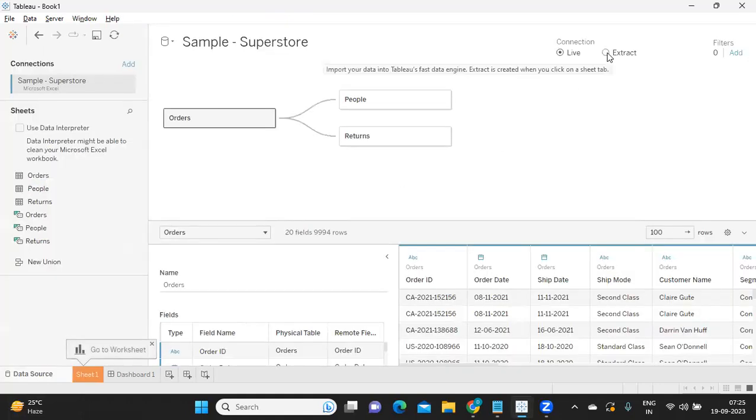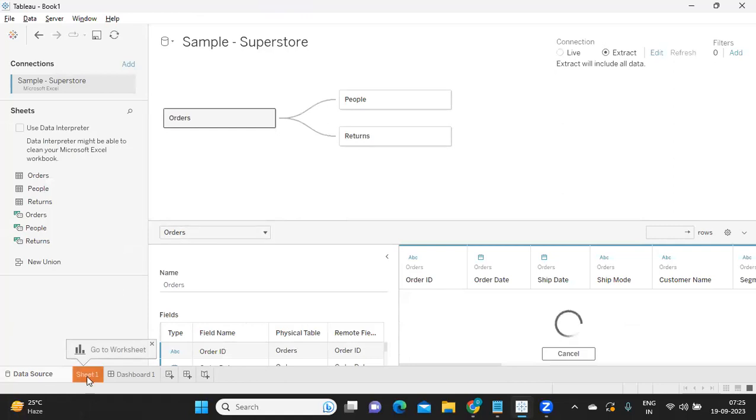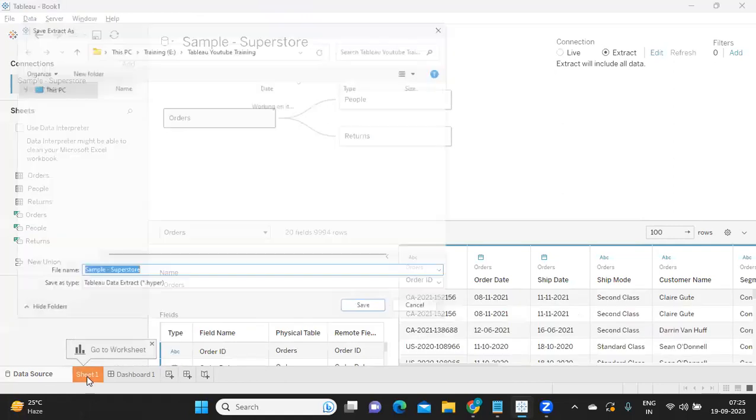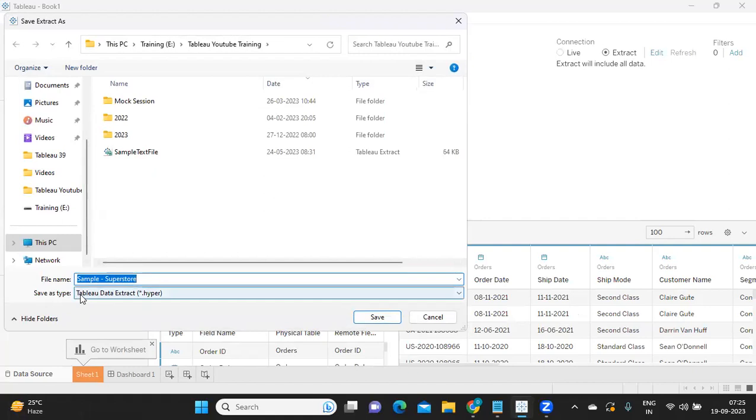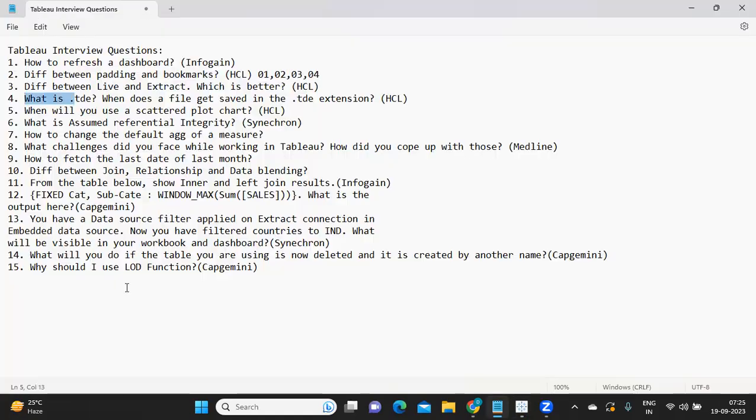So I'm trying to change it to an extract connection, and I'm going to the sheet here. Now this is saving as a Tableau data extract. You see here, it is getting saved. So whenever you are saving the extract, it gets saved as a Tableau data extract or .tde file. Okay, so this is something that you need to answer whenever this type of question is asked.